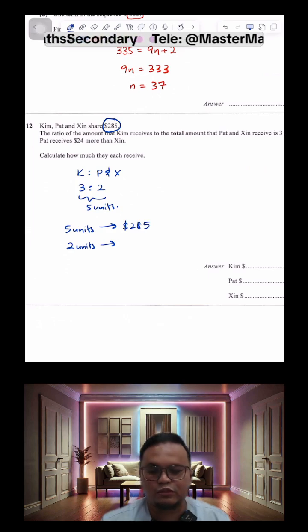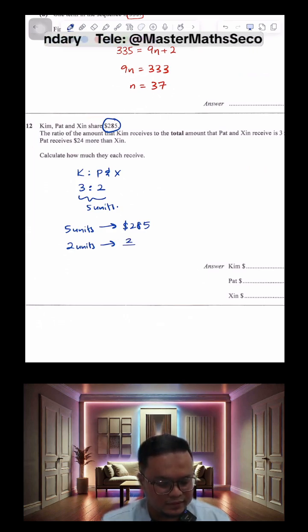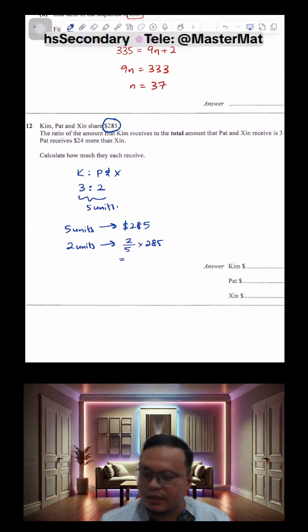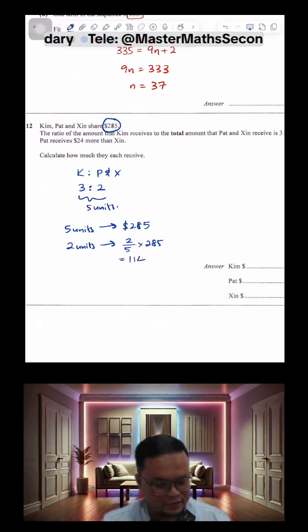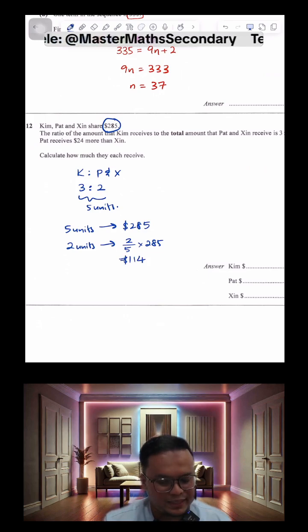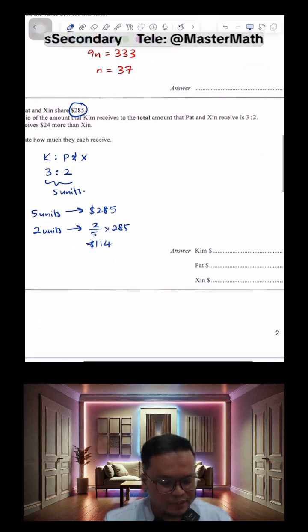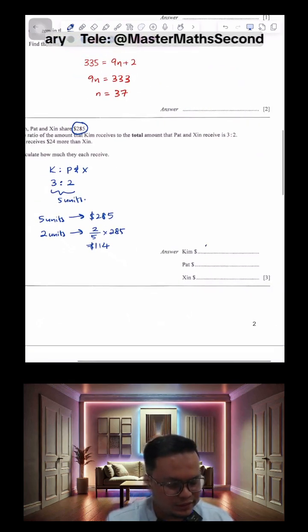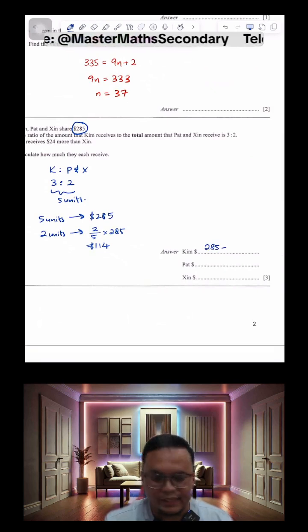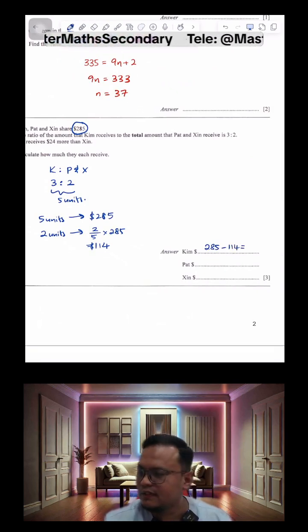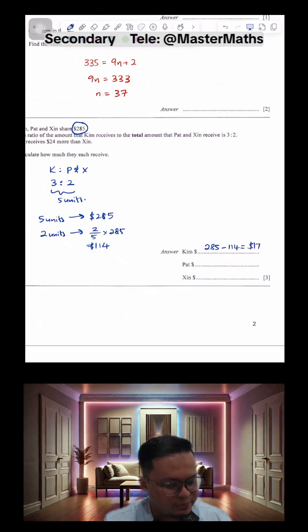To find 2 units, you basically just take 2/5 of 285. I think you all know why, right? When you do this, you will get 114. So this is the amount that Pat and Sin got together. This helps us find Kim's amount because Kim's is just 3 units. You can just take the difference, 285 minus 114, which gives us 171. That will be Kim's amount.